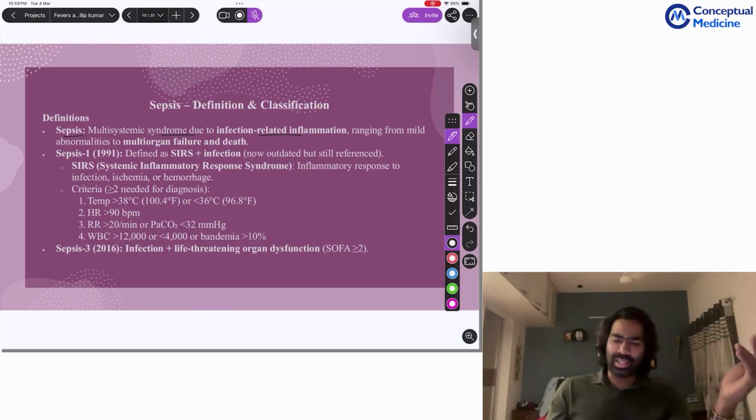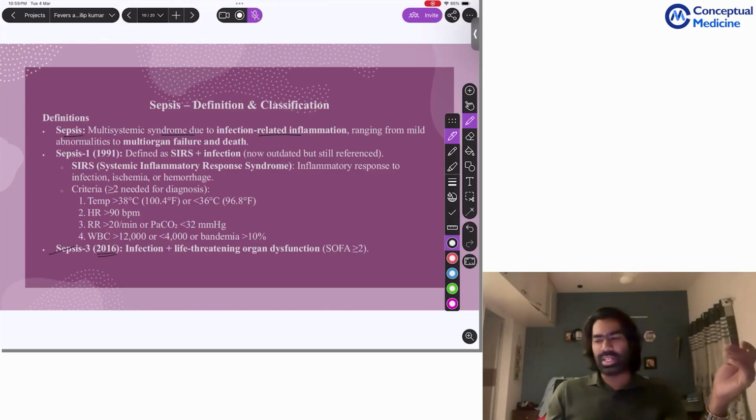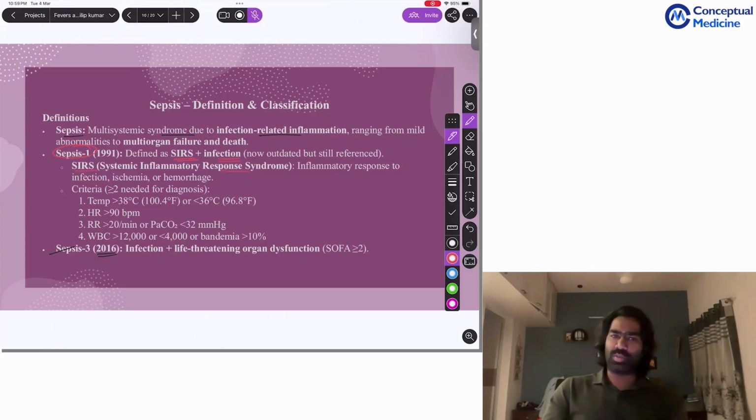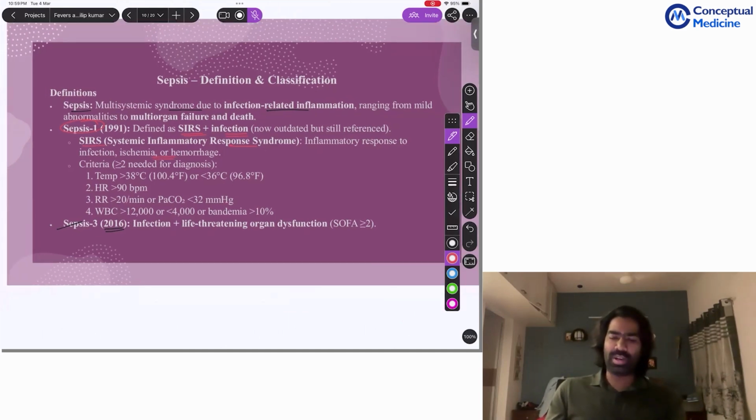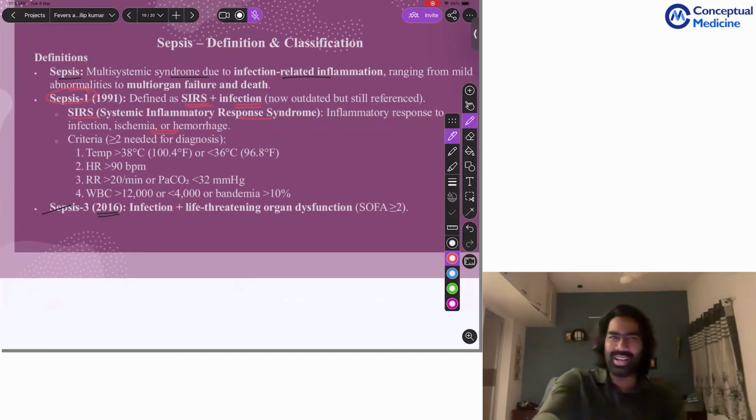So we had the recent update in 2016 that's based on the Sepsis-3 definition, but the original sepsis definition is based on the SIRS definition. So it's evidence of infection with SIRS, right? So what is SIRS? It's systemic inflammatory response syndrome. So it's an inflammatory response to infection, ischemia or hemorrhage. Because it can occur due to ischemia and hemorrhage also, this is not really good to use in practice.